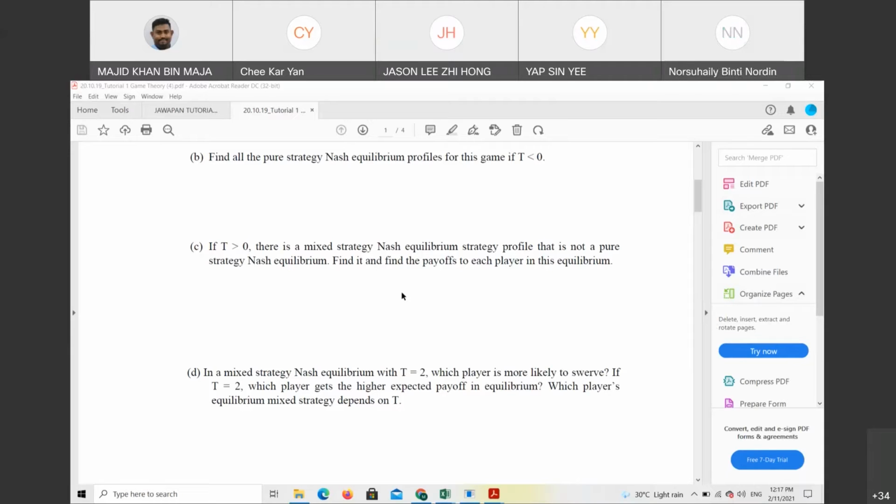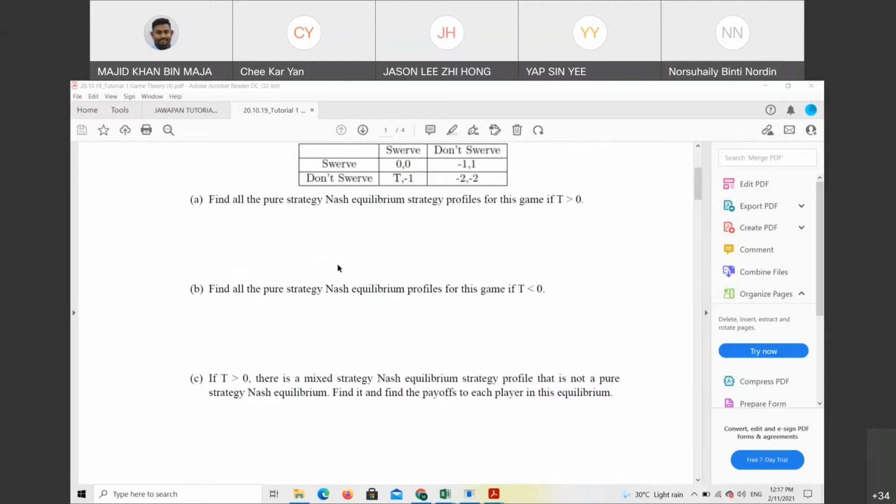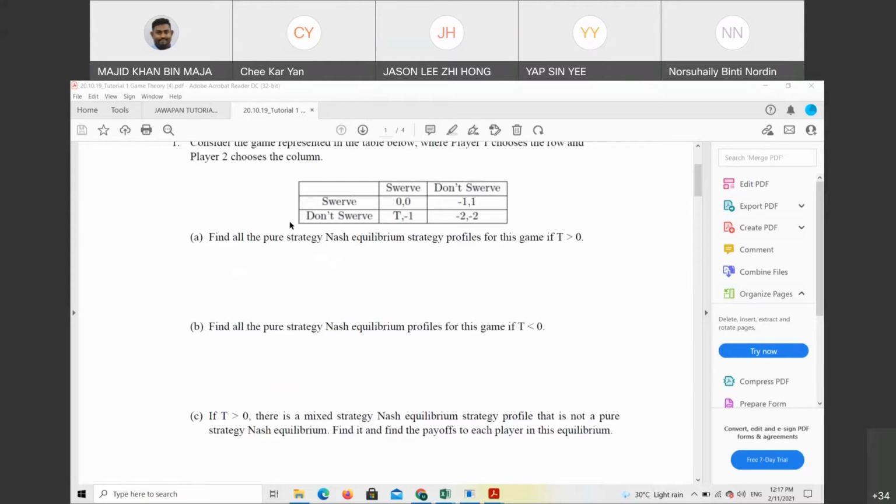Cari probability. You need to find probability. So what should you put for player 1 and player 2? For this case, what should you put for swerve and do not swerve? Sohaili? Yes.